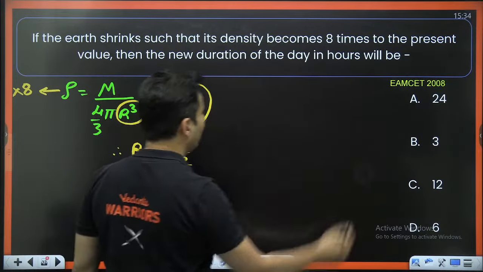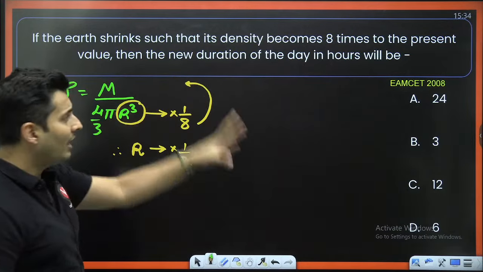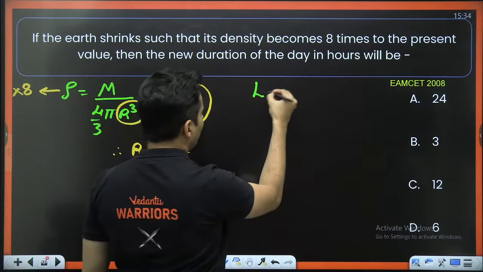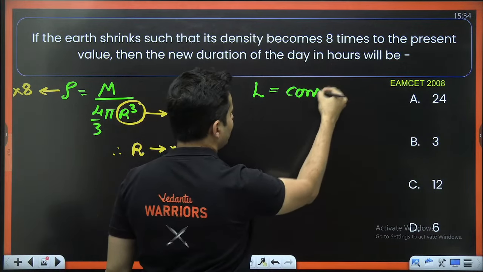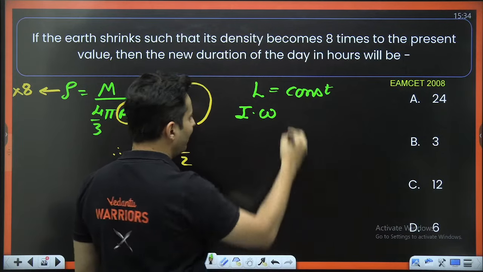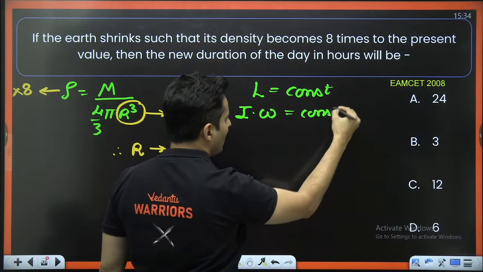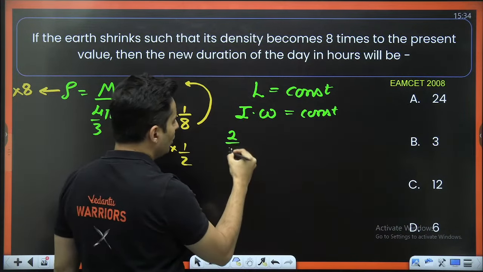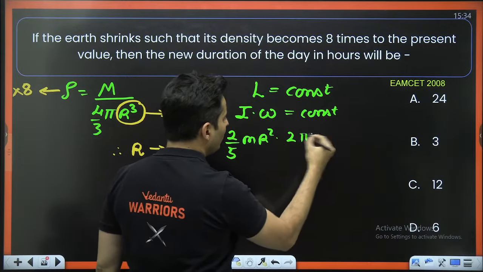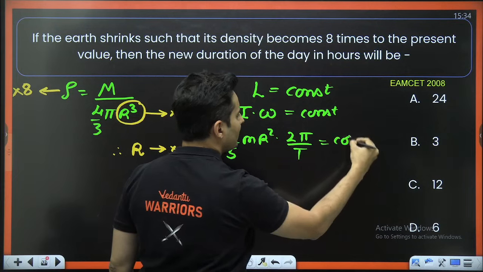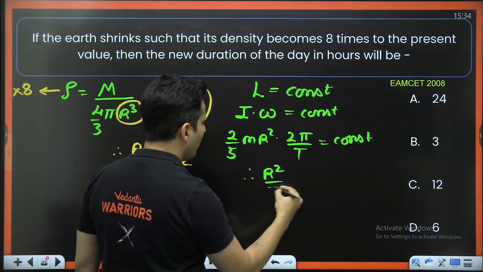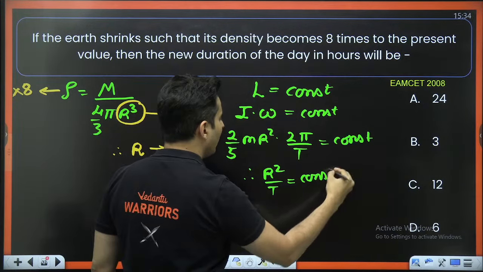Okay, that's not the end of the story. Now, why will the duration of the day change? Because angular momentum should be a constant. And angular momentum is moment of inertia into omega. This should be a constant. And what is the moment of inertia? 2 by 5 times m r square. What is omega? 2 pi by T. So that is basically a constant. Therefore, r square by T is going to be a constant.